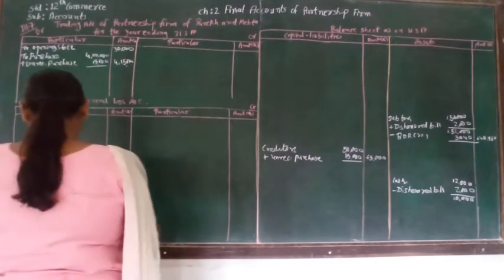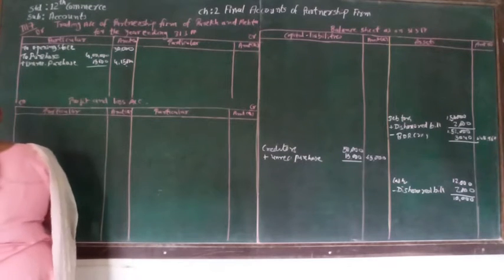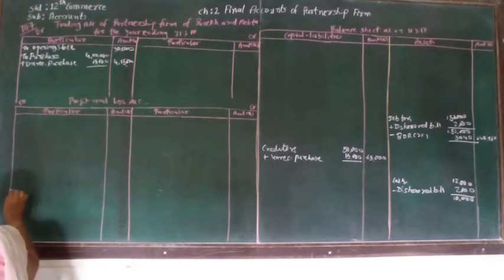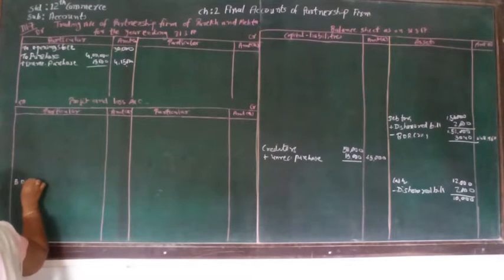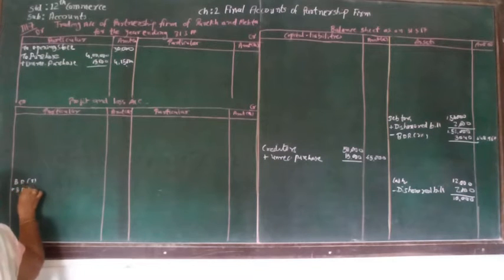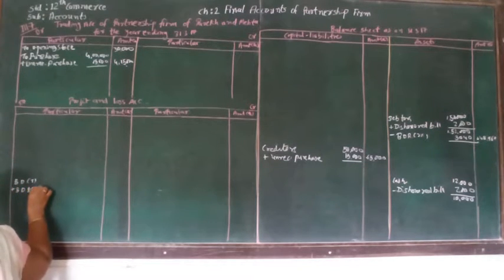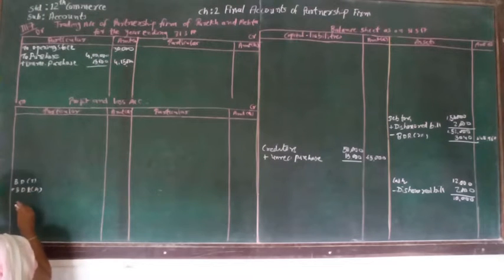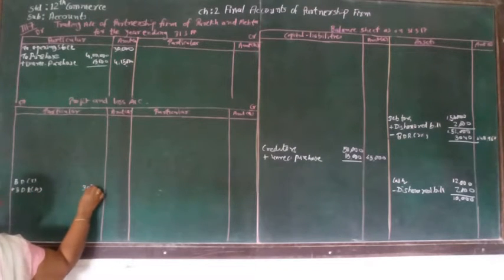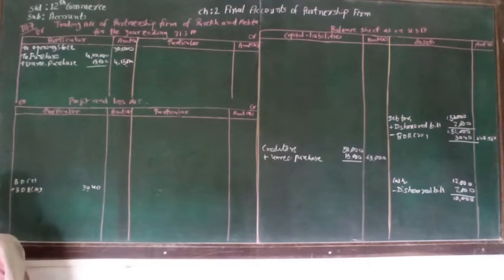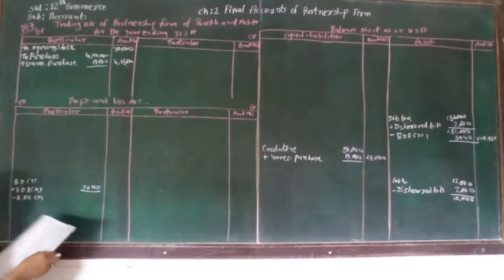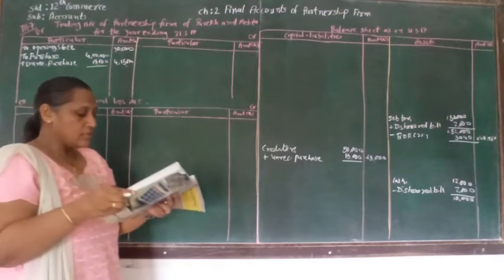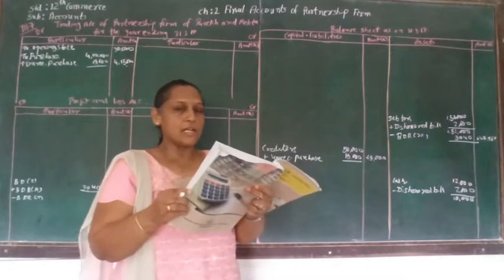So let's write that bad debt reserve. So here bad debt of trial balance plus, here we can see that bad debt of adjustment is not there, so we are not going to write down bad debt reserve of adjustment. So that will be bad debt reserve of adjustment will be 3,040, that we are going to write down. Then we can say bad debt reserve of trial balance, that if it is there then we are going to write down, otherwise it will be not there. So that is adjustment number 9.